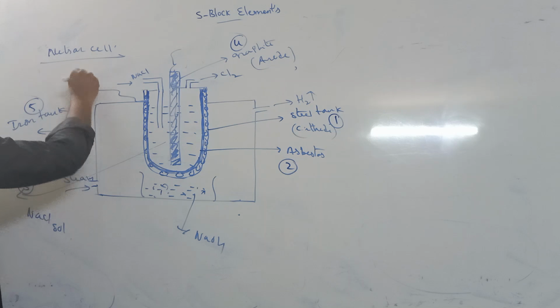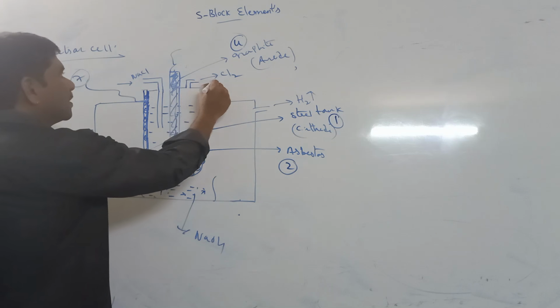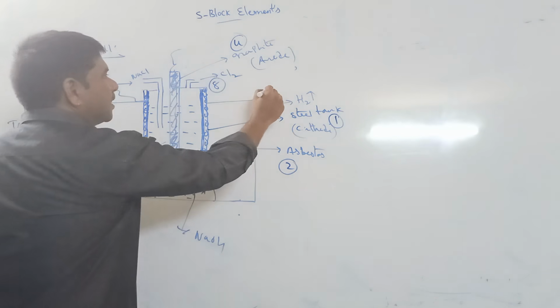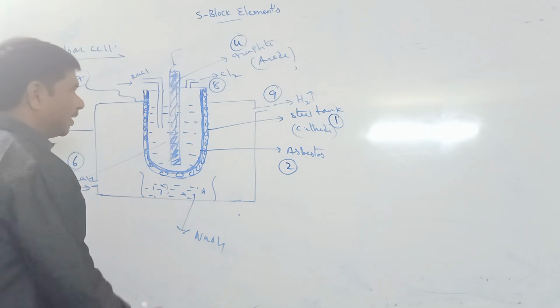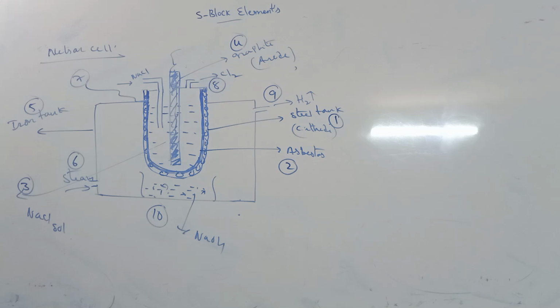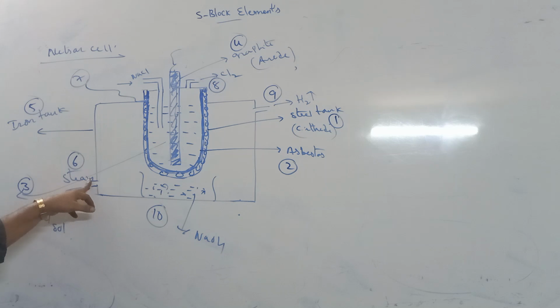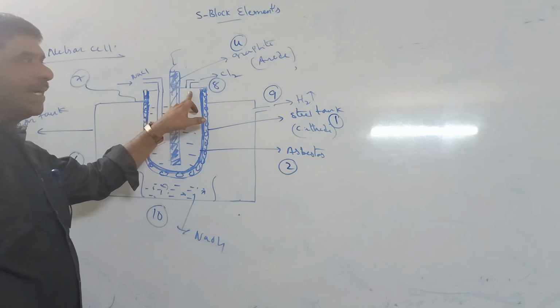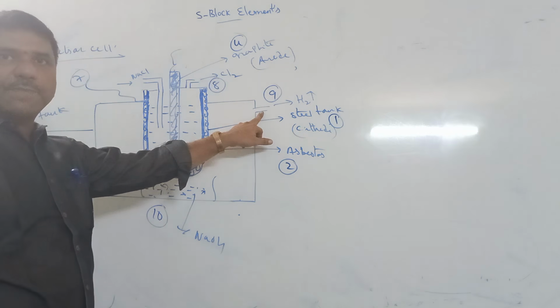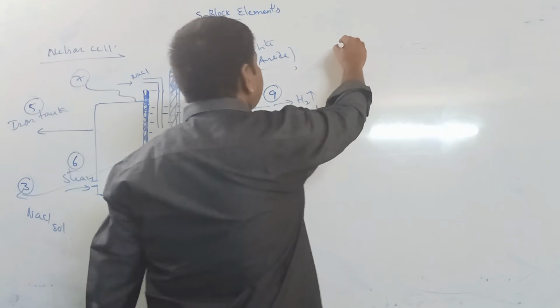Then we electrolyse it. On electrolysis, chlorine gas is formed at the anode, hydrogen gas is formed at the cathode, and at the bottom of the container NaOH solution is produced. Steam means H2O.